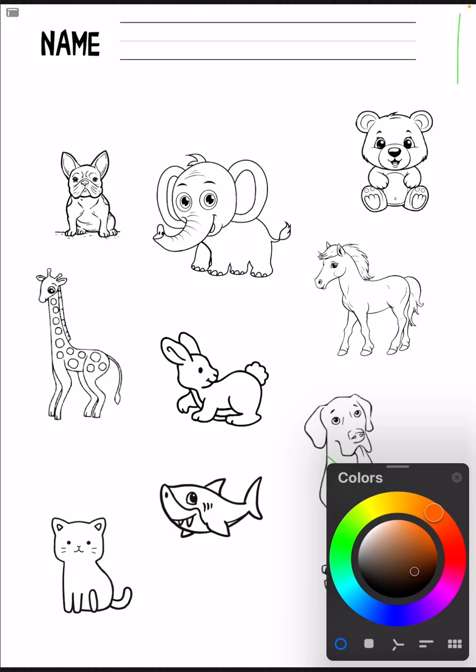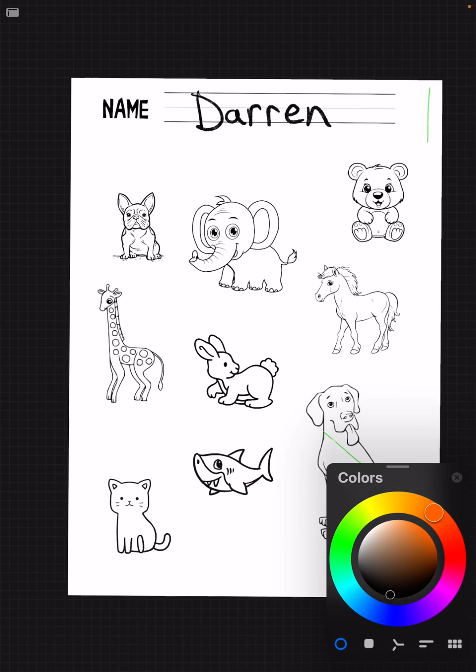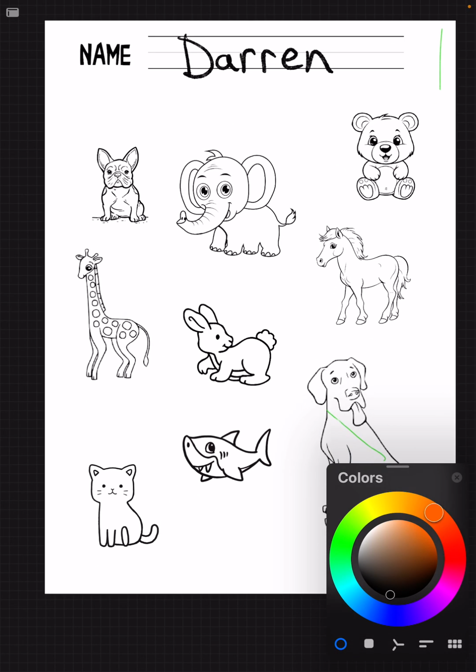Let's first write your name. What's your name? My name is Darren. So I'm going to write Darren. My name, Darren. Next, let's color. Did you write your name? Write your name, and then let's color the animals.